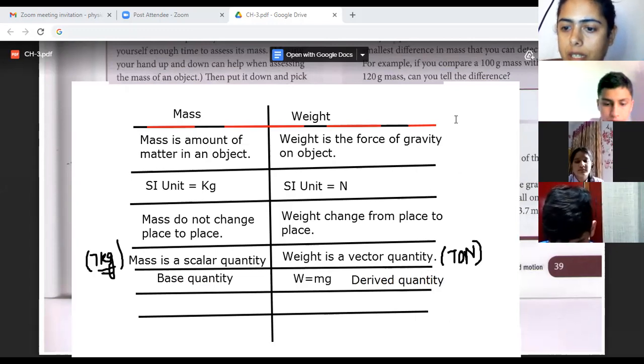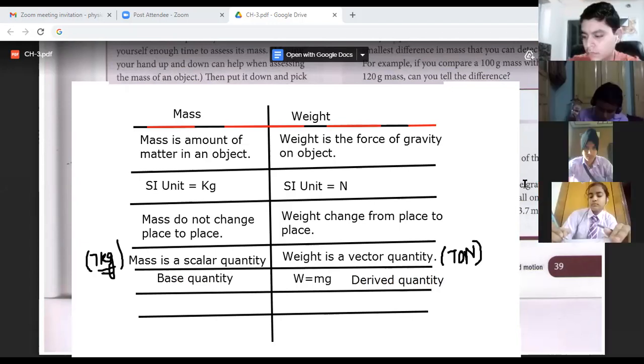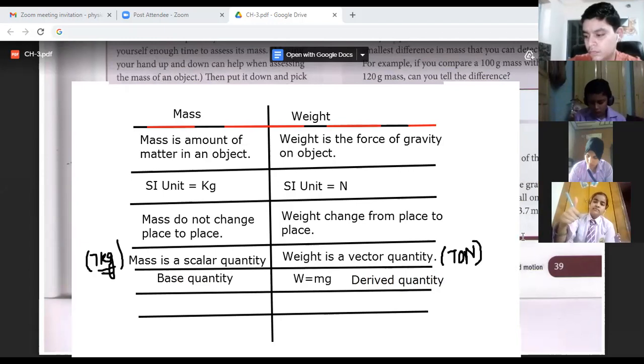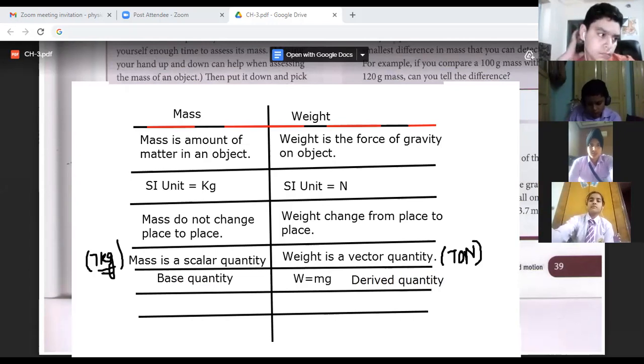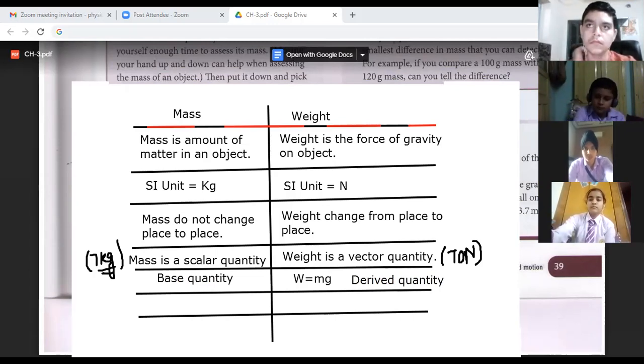I hope it is clear now. You have noted down? Okay. Good. Chalo, may I erase this now? Everyone note it down. Madhav, Kapila done. Aniket done. Okay.